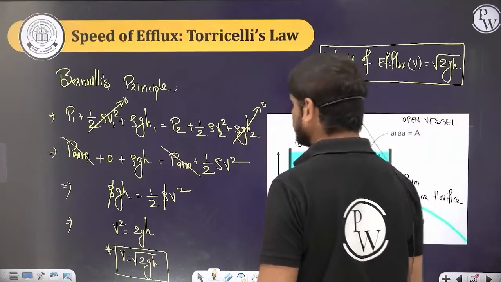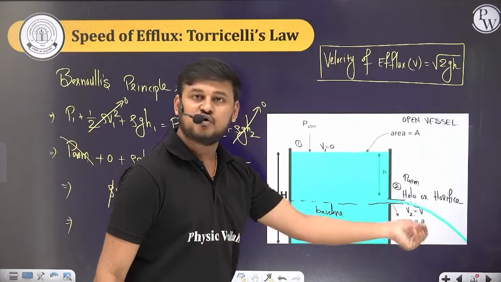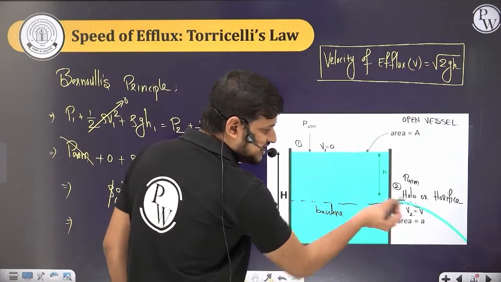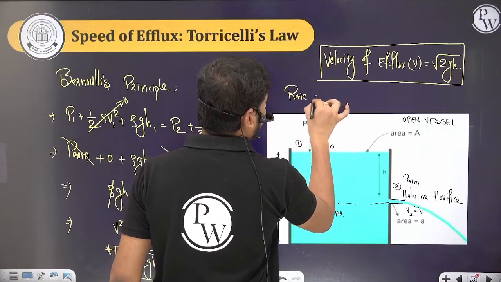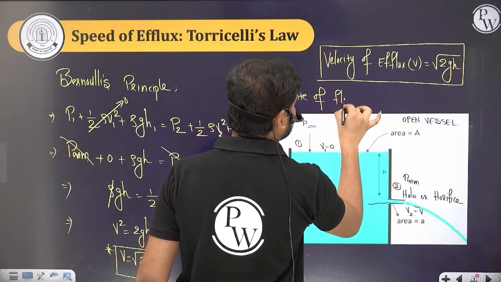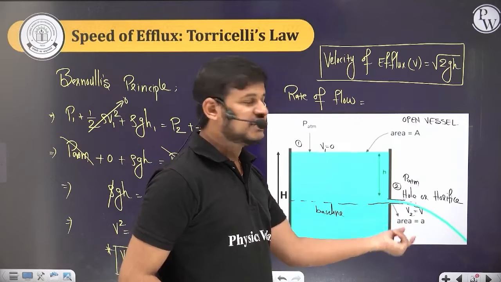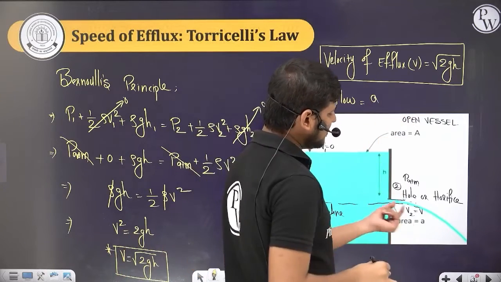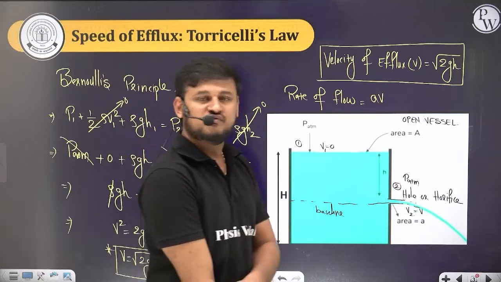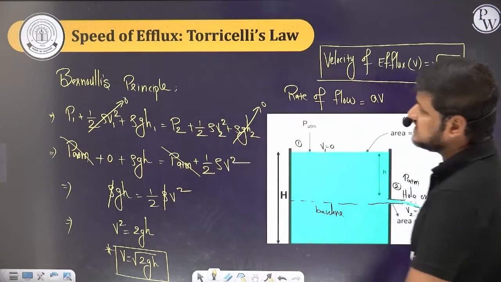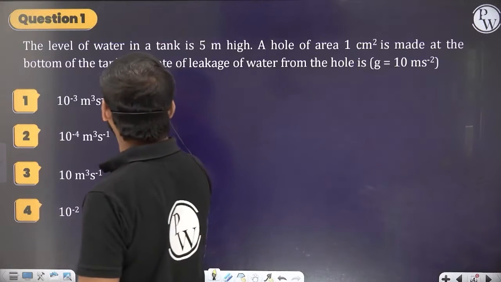So here one more thing. We can also write the rate of flow. What is the rate of flow from here? The cross sectional area into the velocity. That point I'll also mention. Mostly they'll ask in the questions, what is rate of flow? The rate of flow is nothing but the cross sectional area of the hole A into the velocity with which the fluid is coming from there, which is V. So A into V, right? Done, guys? So let's try to solve this question on your own, everyone.